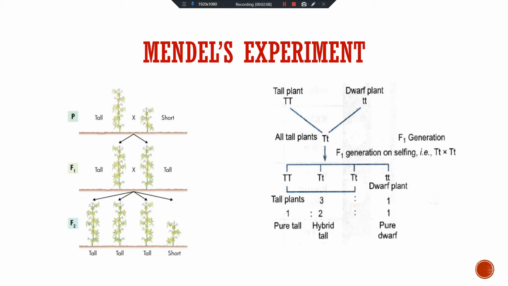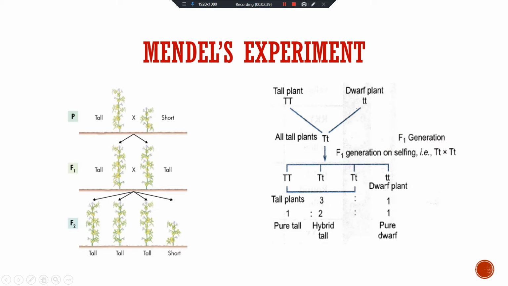First, Mendel selected the pure tall plant and pure short plant. He got the pure tall and pure short plants of the pea by self pollination. After 1 or 2 generations, when all the plants were tall, he called them pure tall plants, and in this way he got the pure short plants also. After that, he did cross pollination between the tall plant and short plant.